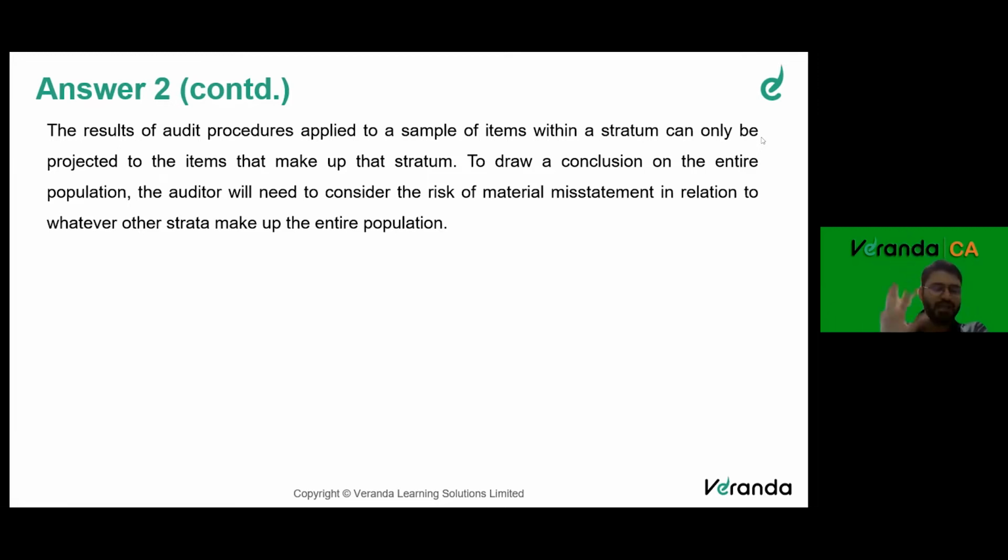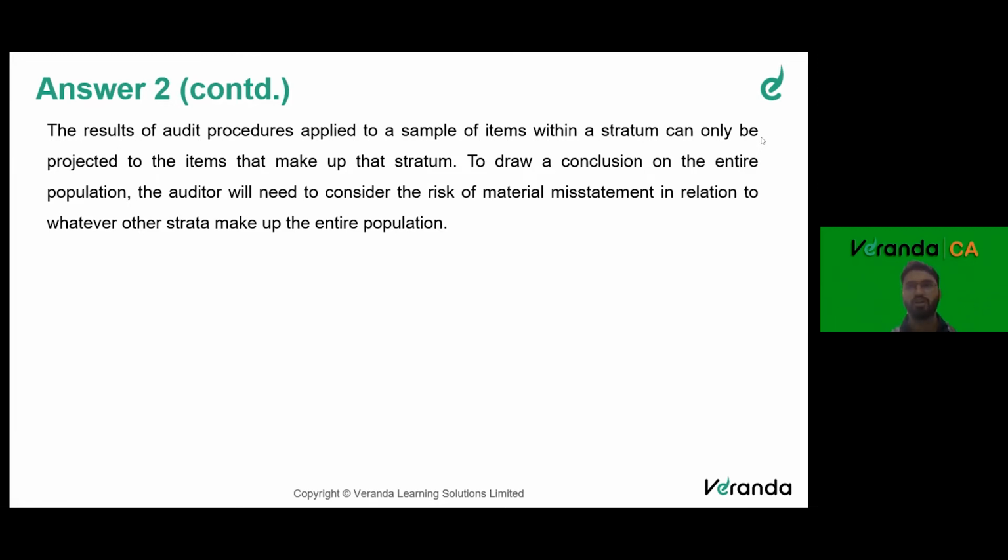Now, when you divide the population into multiple strata, in each stratum, if there are misstatements, you will have to project the misstatement. You cannot project the misstatement over the entire population. You have to project the misstatement on that stratum, on that subpopulation, and then aggregate the projected misstatements of each of the 5 subpopulations.